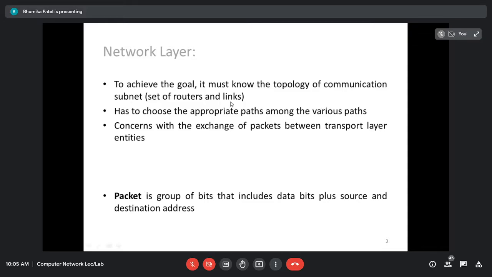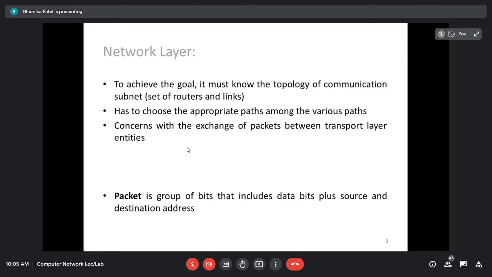A set of routers and links, how they are arranged, right? You know what the topology is, the arrangement of the devices. It can be star, it can be mesh, or it can be anything. So depending upon the topology we are using, the network layer has to provide the service, right?